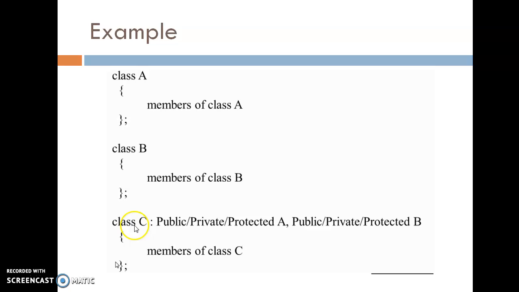When a class is derived from multiple base classes, they are separated with the comma operator. Before the name of class A, you can put the specifier public, private or protected. Any specifier you can put. Same way, before class B, you can put public, private or protected. But in general, we are going to use a public specifier to derive a new class from an old class. Here, this class C is able to access the data from class A and class B.